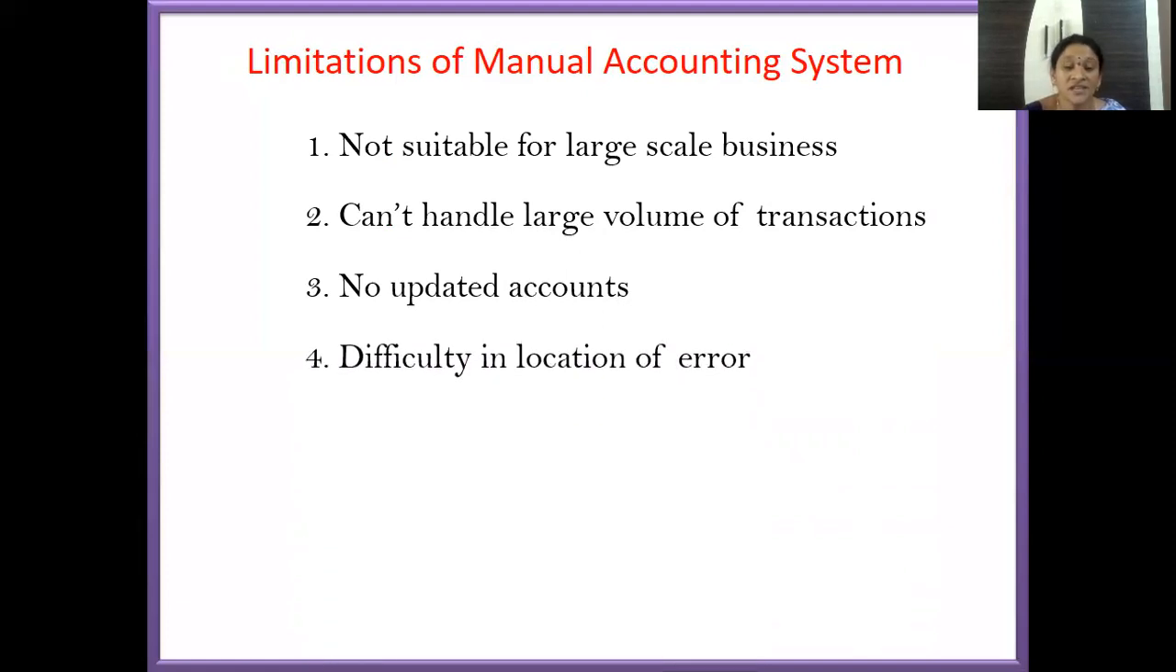Next, there is difficulty in location of error because everything we need to cross check again whenever the error occurs. If I identified an error while preparing trial balance, because the balance of the trial balance is not tallied, then again I need to go to journal, again I need to go to ledger and cross check the transactions. For that reason, it is very difficult for me to locate the error very fast.